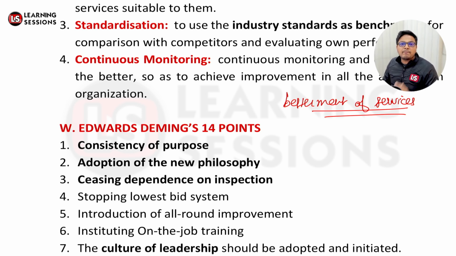Further, it's related to stopping the lowest bid system. Now, what happens when there are government tenders sometimes? Let's say the tender was there, the minimum amount was 2 lakh, and one person gave a bid of 2.10, the other one bid 4.50 or something. Now, what will be done? Only the lowest bid will be selected. Now, this particular system must be avoided, that must be stopped.